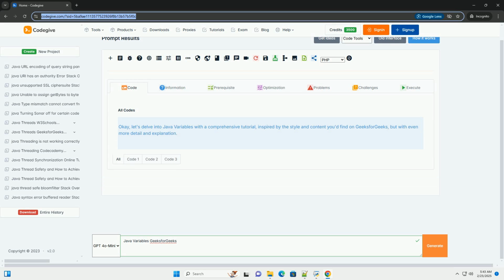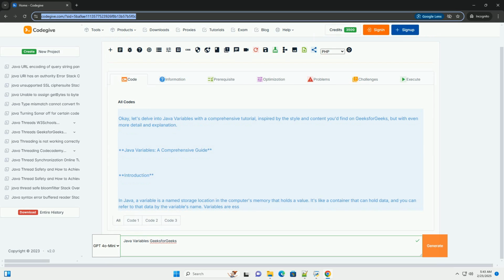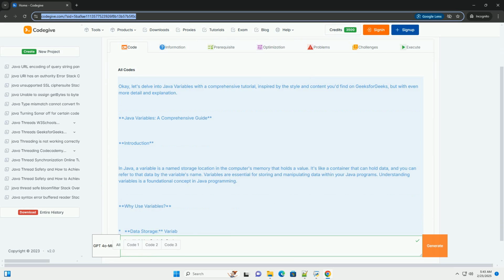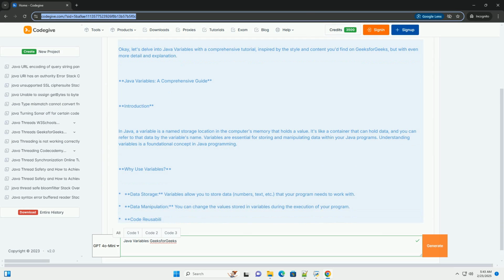OK, let's delve into Java variables with a comprehensive tutorial, inspired by the style and content you'd find on GeeksforGeeks, but with even more detail and explanation. Java variables, a comprehensive guide.